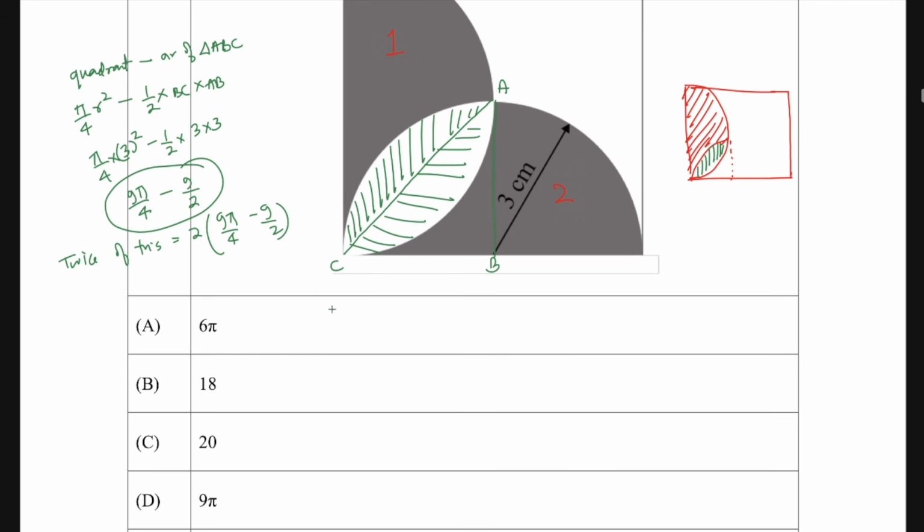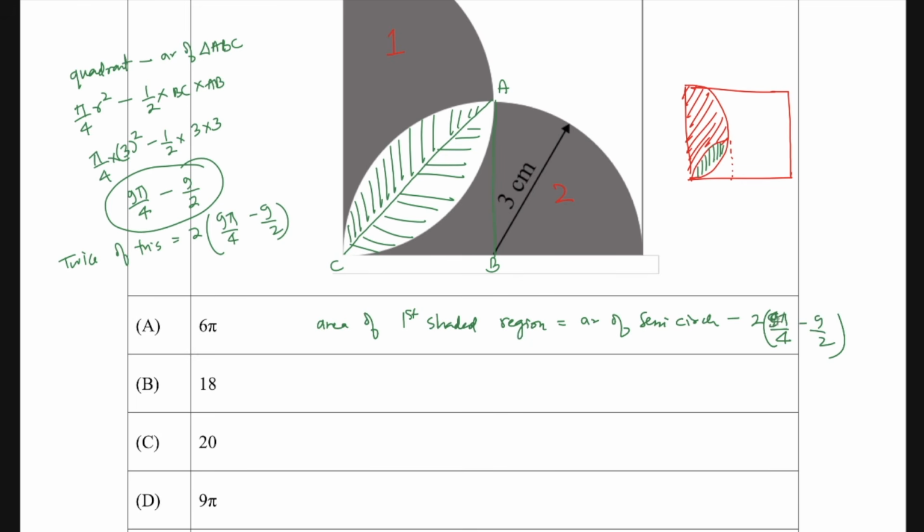Now we are going to get the area of this first shaded region. That will be the area of the semicircle minus whatever we have got here.